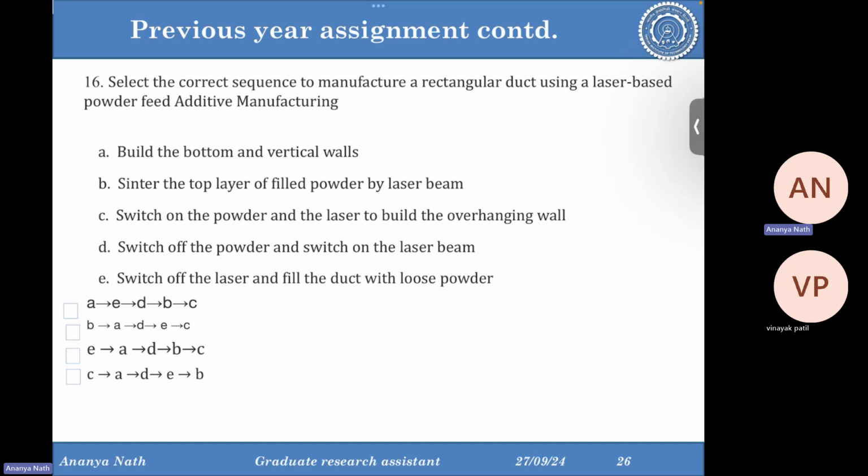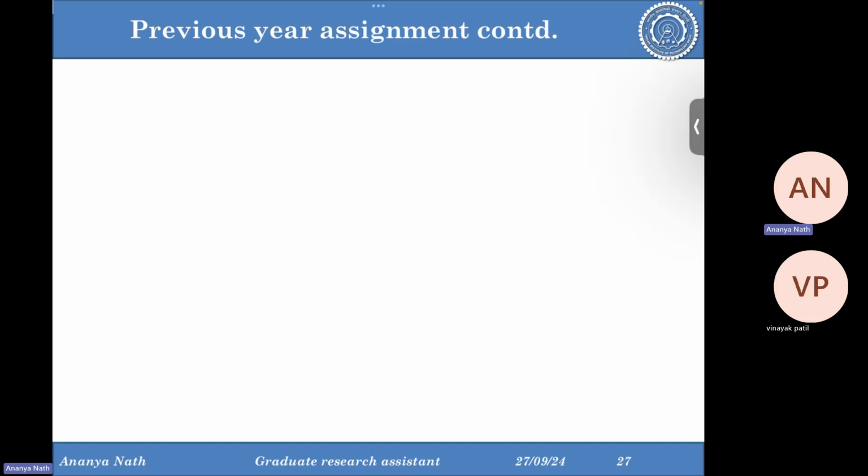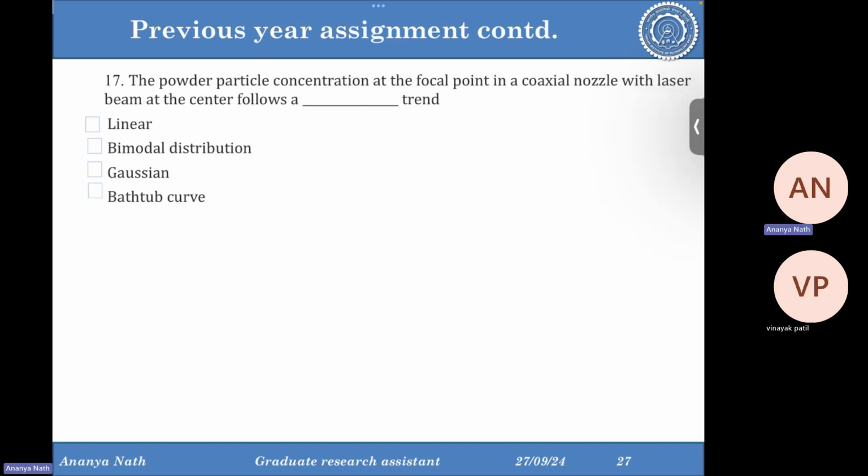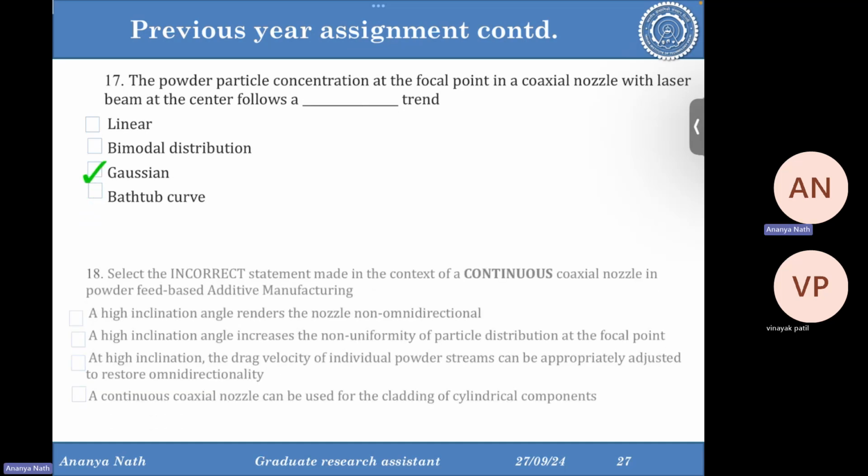Select the correct sequence to manufacture a rectangular duct using a laser-based powder process. Okay, so first build the bottom and vertical walls. Switch off the laser. Fill the duct with loose powder. Center, then switch off the powder also and switch on the laser beam, then center it, and lastly switch on the powder and the laser both for the overhanging wall, because of which you have now centered the powder layer. The powder particle concentration at the focal point in a coaxial nozzle and the laser beam at the center follow a Gaussian trend.